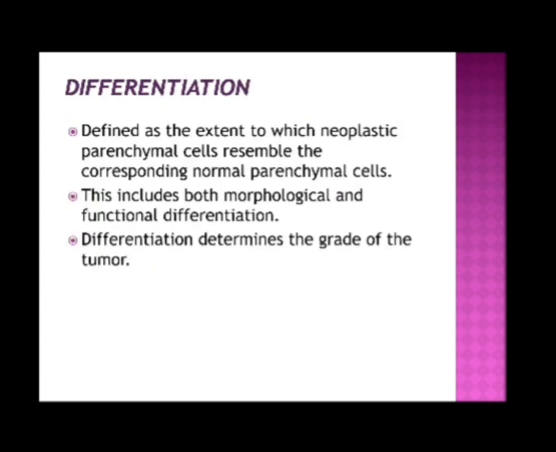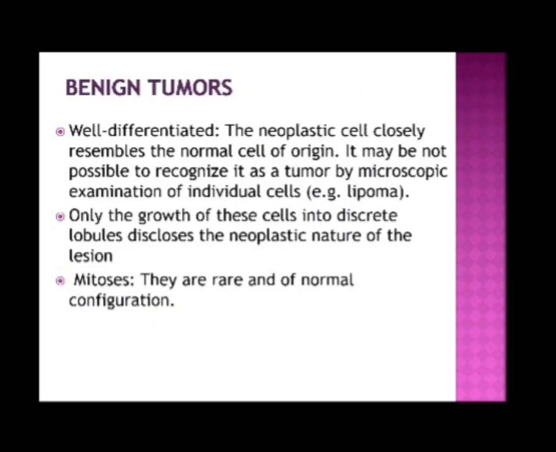What is differentiation? It is defined as the extent to which neoplastic parenchymal cells resemble the corresponding normal parenchymal cells. This includes both morphological and functional differentiation. Differentiation determines the grade of the tumor. Benign tumors are well differentiated.